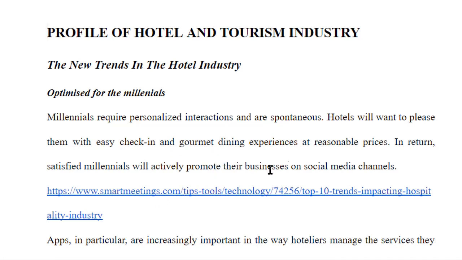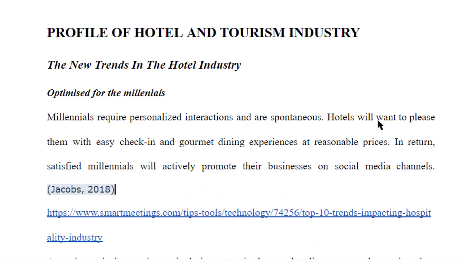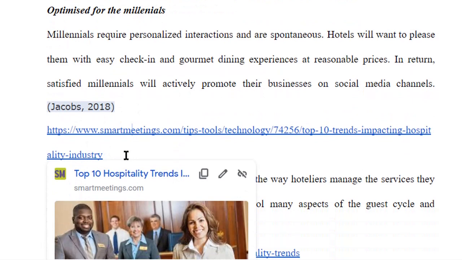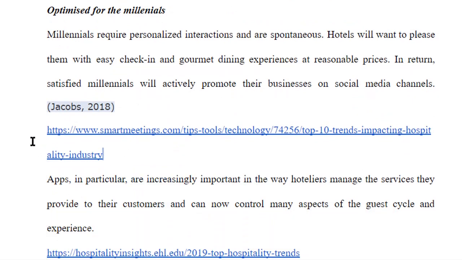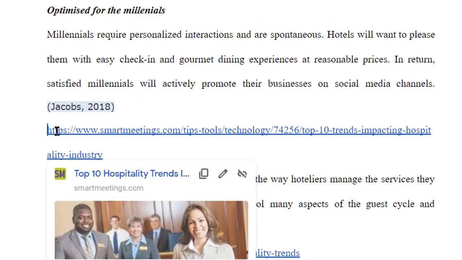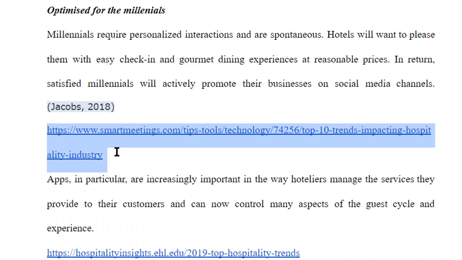At the end of this paragraph, I should paste the citation, that is Jacobs, 2018. So this is called a citation. And after pasting this, you can safely remove this URL from your document.